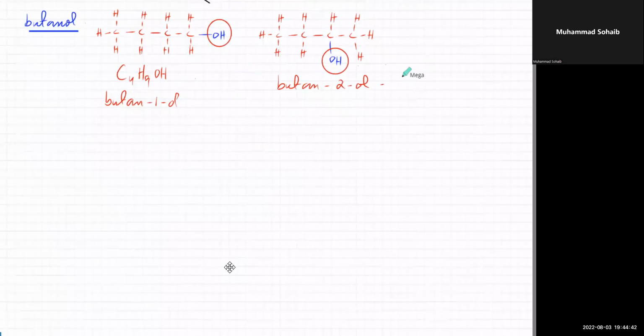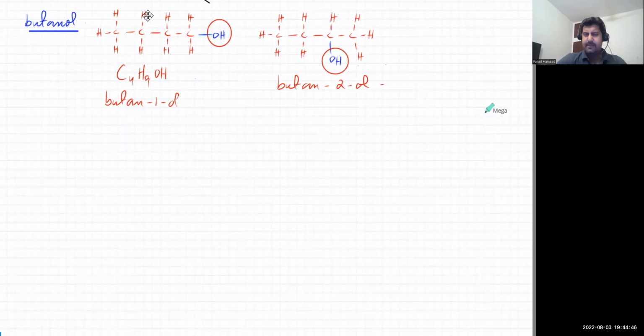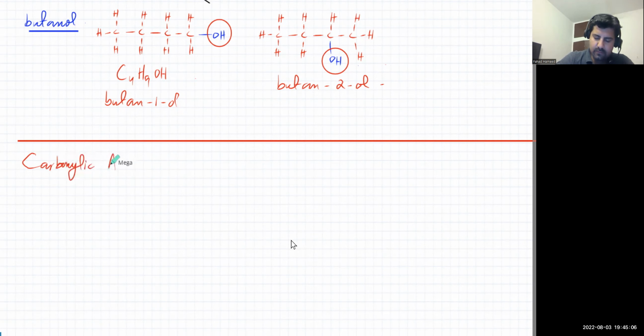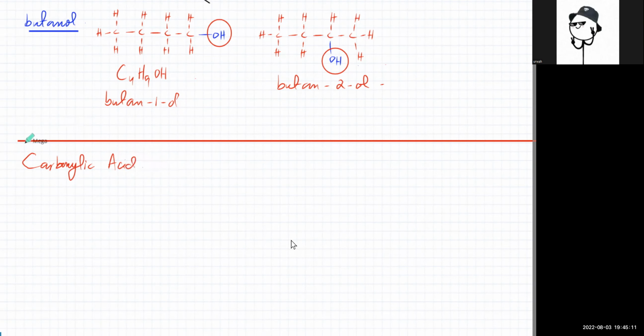Yes, sir. So just remember, an alcohol will be a carbon chain that's got an OH group. Alkenes are a carbon chain and they've got a double bond. That's the last part. Last is carboxylic acid. So what's a carboxylic? Sir, why is that 1 and why is that 2?